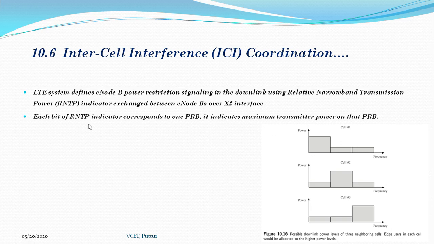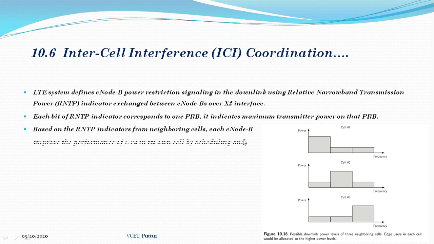Each bit of the RNTP indicator corresponds to one PRB, that is, physical resource block. It indicates the maximum transmitted power on that physical resource block. Based on the RNTP indicators from the neighboring cell, each eNode B improves the performance of user equipment in its own cell by scheduling and power allocation.